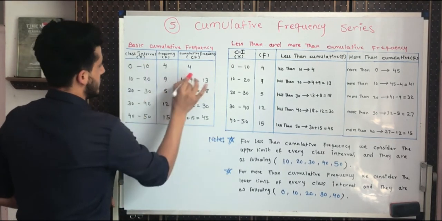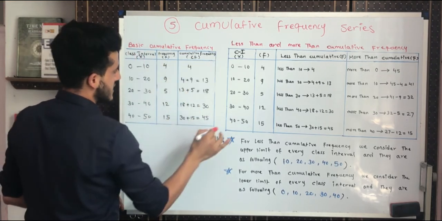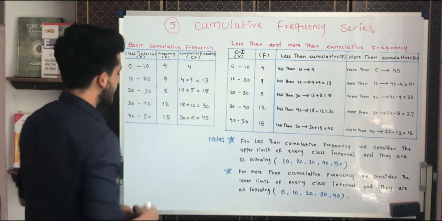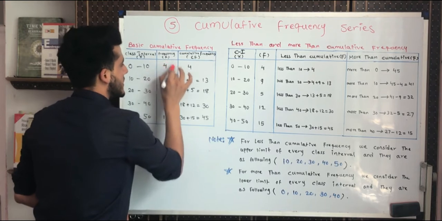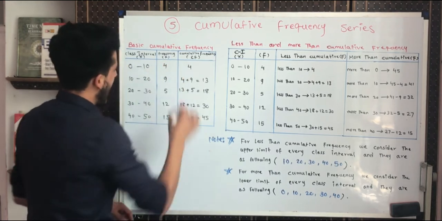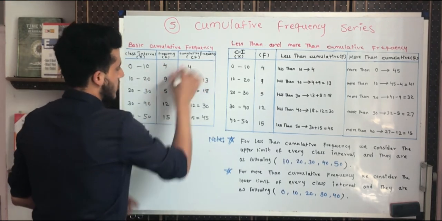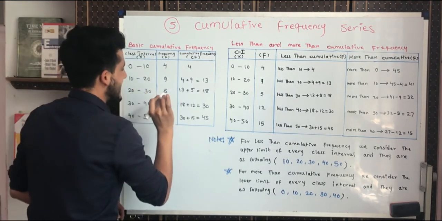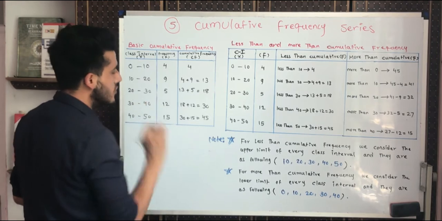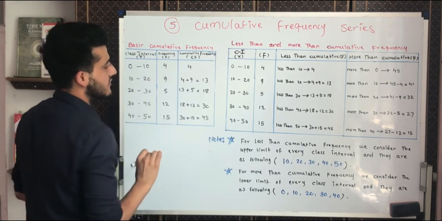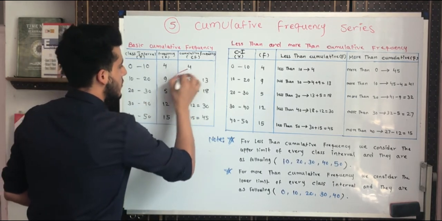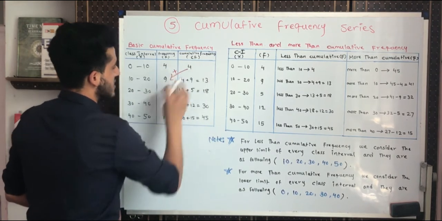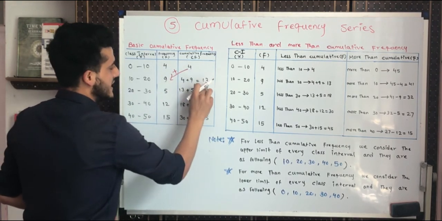This first one is the basic cumulative frequency. First of all, we have 4 students here, and the first class interval is 4. In the second step, we accumulate the second class interval with the first. So 4 plus 9 is equal to 13.